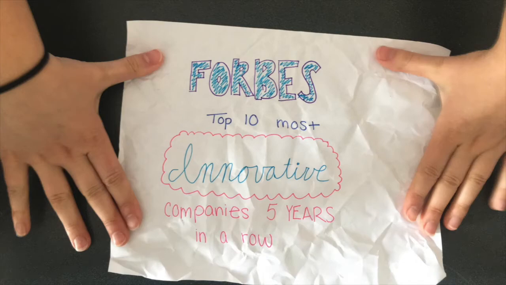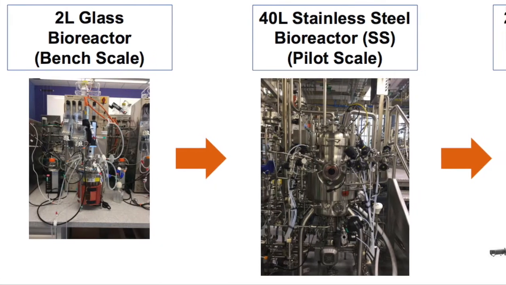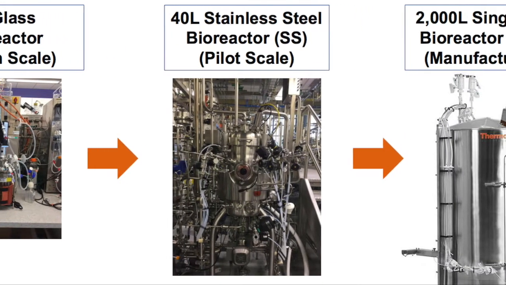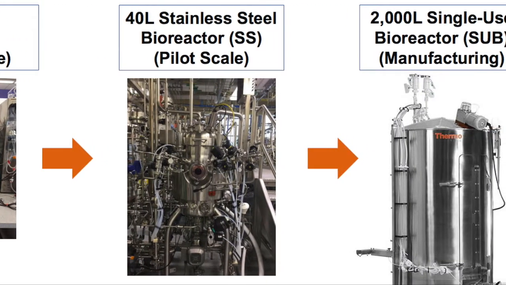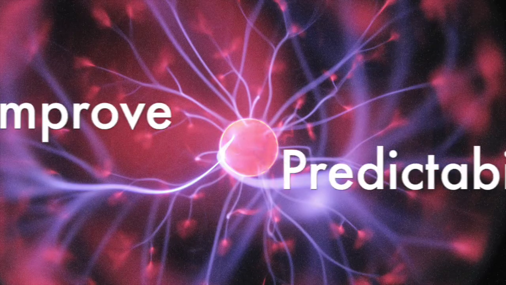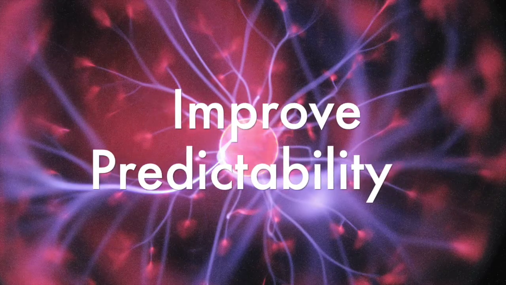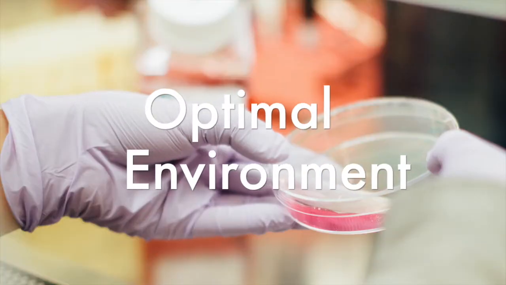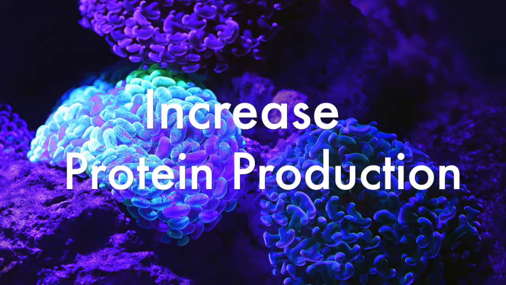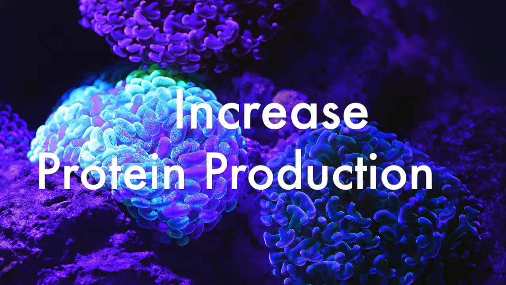spent researching new medicines. When designing processes to scale up the production of new drugs, Regeneron scientists use benchtop scale bioreactors to test conditions at which cells produce the highest levels of protein. Regeneron has tasked us with improving the predictability of these bench-scale bioreactors by creating an optimal environment for protein production. To increase protein production, shear stress must be minimized while oxygen mass transfer must be maximized.